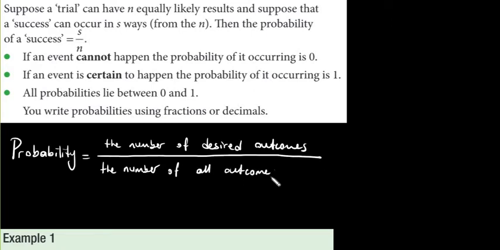So I'm going to explain what an outcome is, what all outcomes are, and what desired outcomes are, okay? I'll explain in the first example. Okay, before we start,